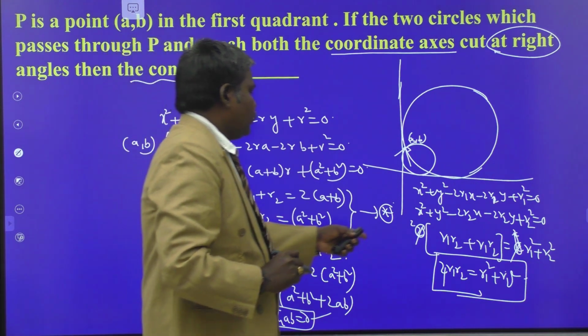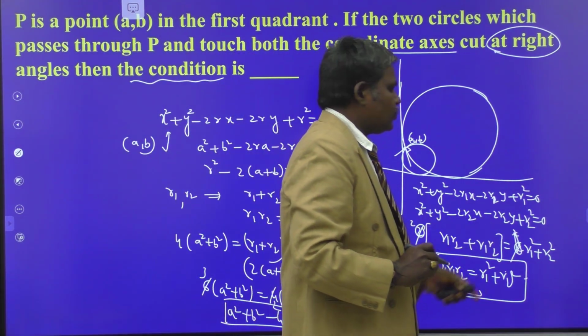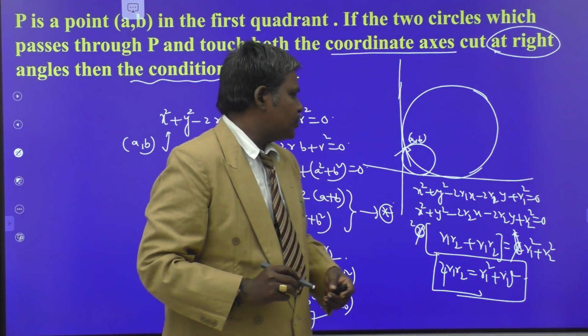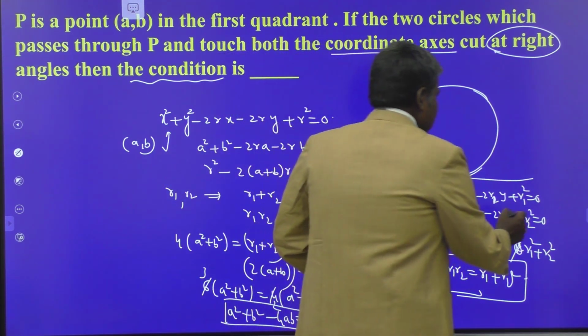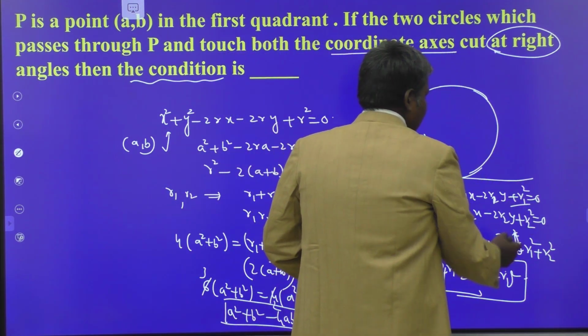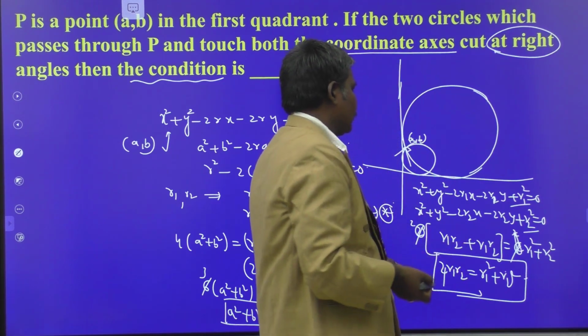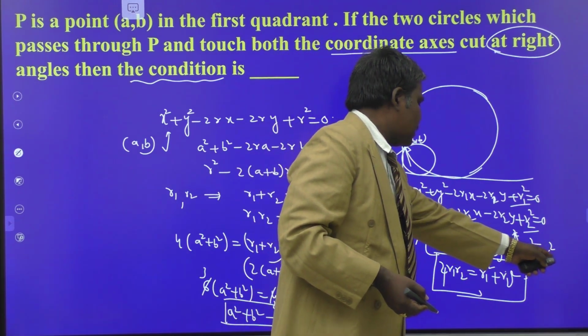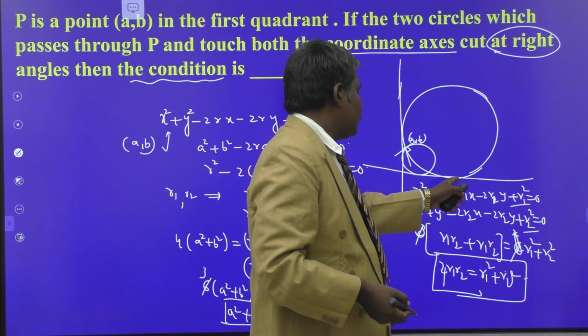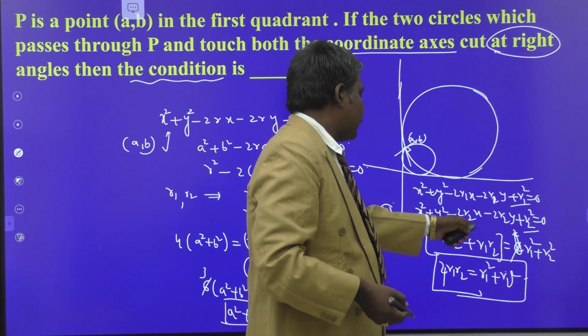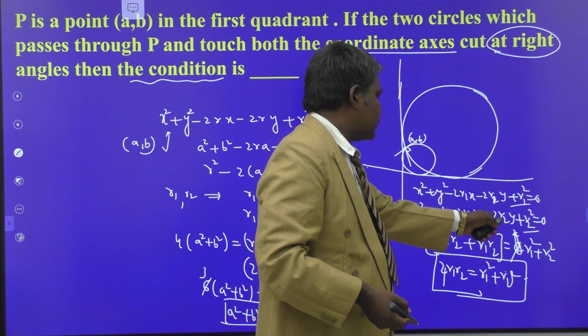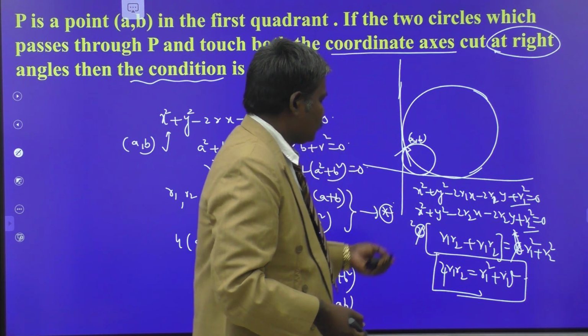Okay. So what is the orthogonal condition? 2 into gg dash plus ff dash is equal to c plus c dash. What is c here? r1 square. What is c dash here? r2 square. So r1 square plus r2 square is equal to 2 times gg dash, minus r1 into minus r2, that is r1 r2. Here also minus r1 into minus r2, that is r1 r2. Okay.